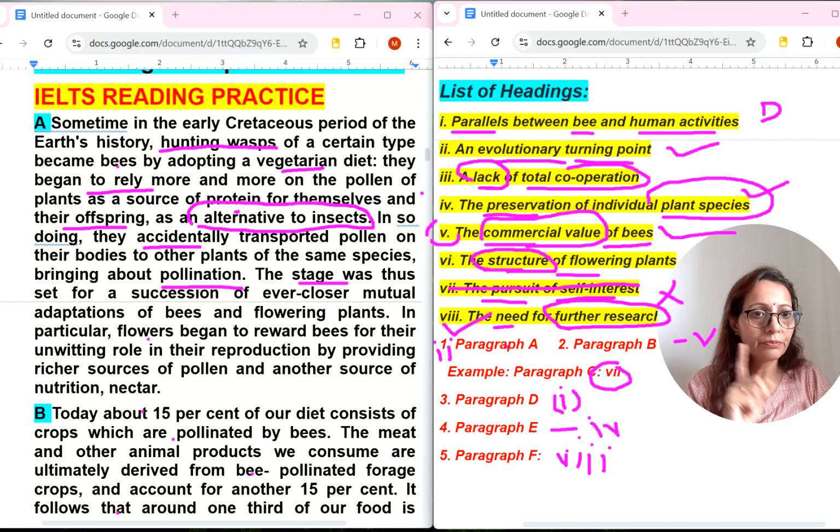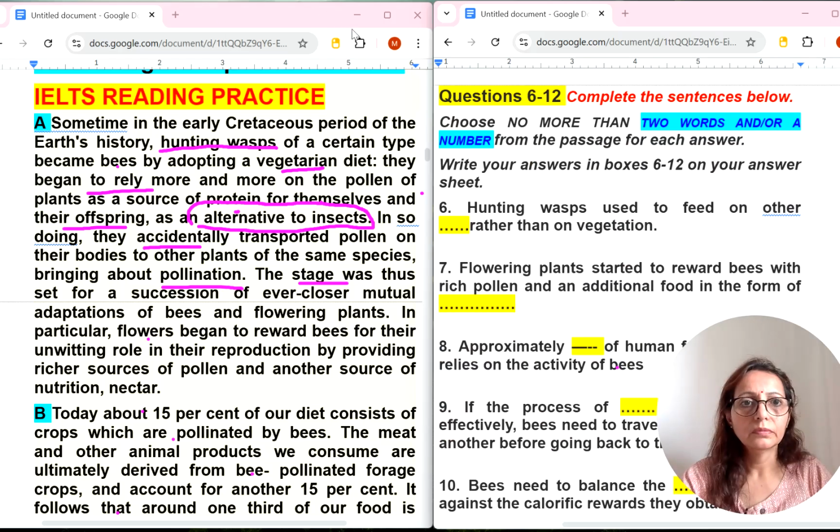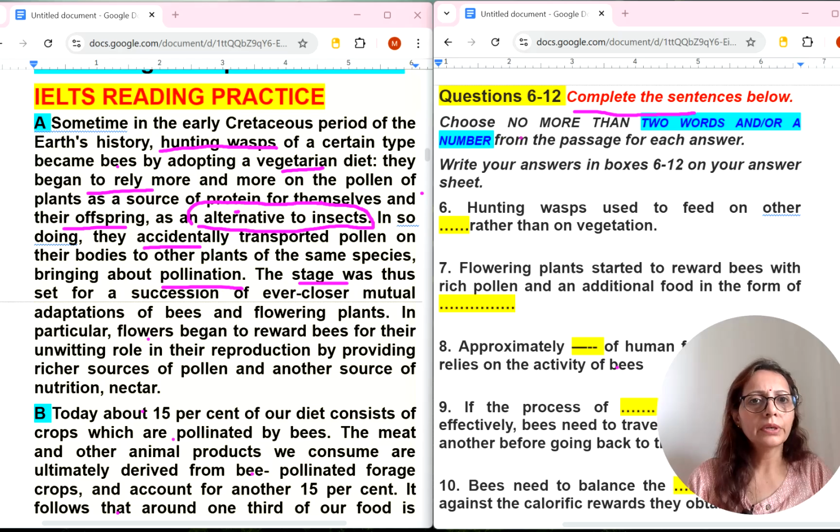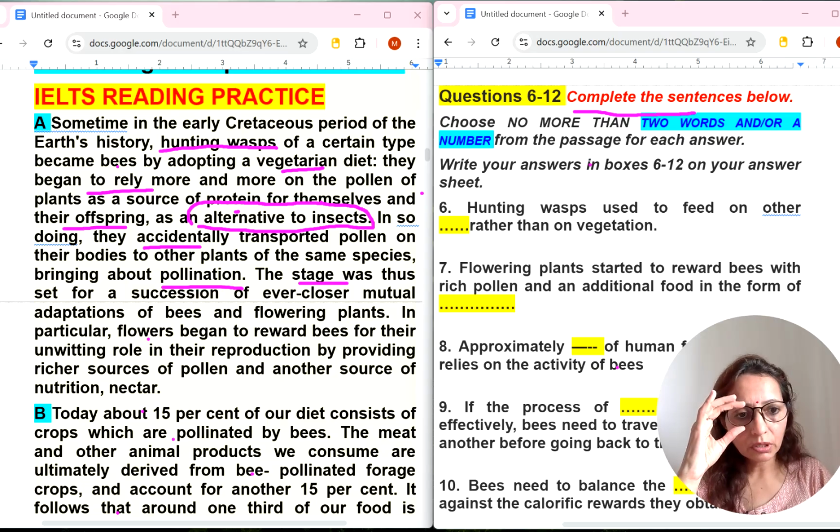Now let's do fill in the blanks. Let's do this fill in the blanks. It's important to read instructions. Complete the sentences below. Okay, choose no more than two words and or a number. So here we can use one word also, we can use two words also, and or a number may come. But nowadays trend in IELTS exam is only one word will come and or a number can come. So that doesn't matter. This may be old version of reading. So I am trying to help you how we can solve the reading and how we can get correct answer.